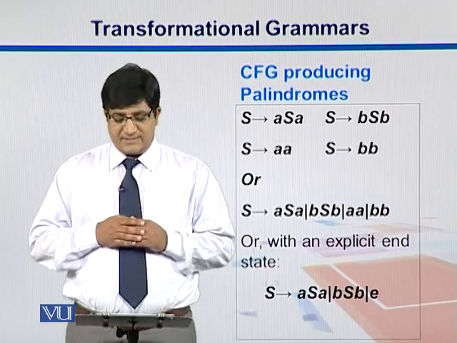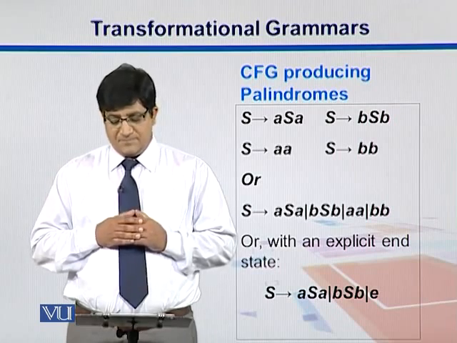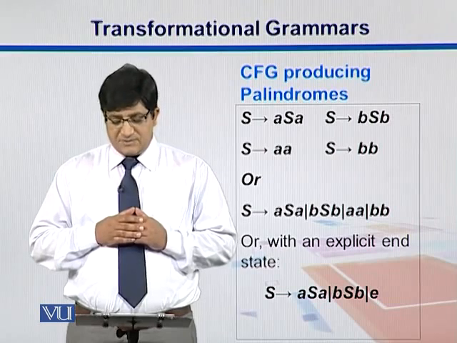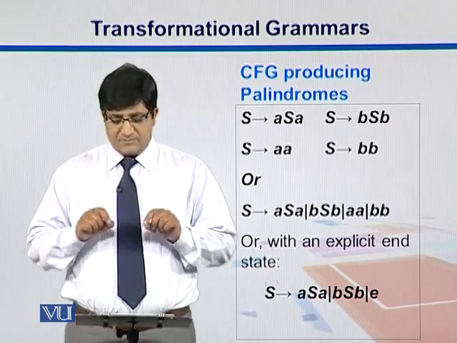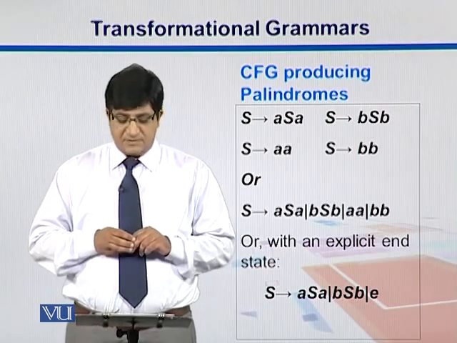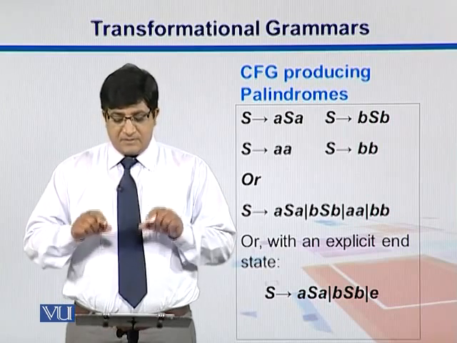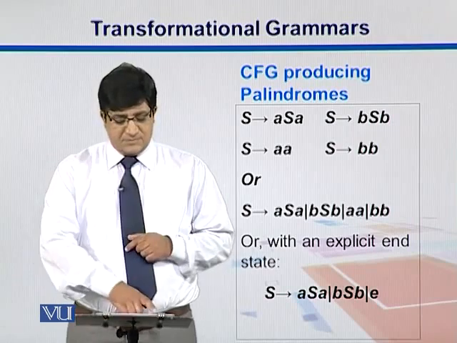So ASA or BSB, AA or BB. We can put everything together including an empty string. In this way, these four rules are put together in just one relation where S breaks into ASA, BSB and the empty string. So here we can produce the palindromes by using these rules.